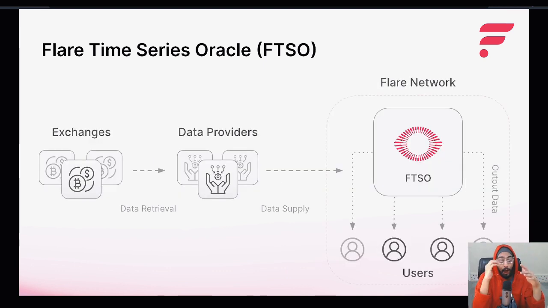Now let's learn how FTSO actually works. The independent entities known as data providers are required to harvest and collect individual price pair data for a set of cryptocurrencies from exchanges. They then send this data to Flare by signing a transaction containing all the information. The FTSO system on Flare computes a price estimate for each cryptocurrency and makes it available for any user or application to request the data they require. This data can be used for any number of use cases, such as asset prices in a decentralized lending protocol, or there are an infinite number of use cases.